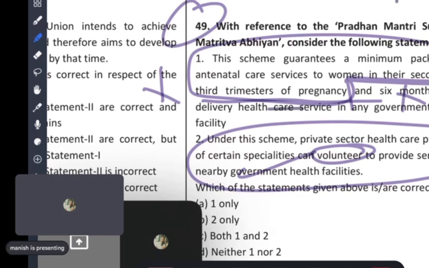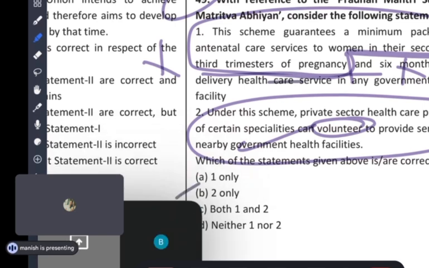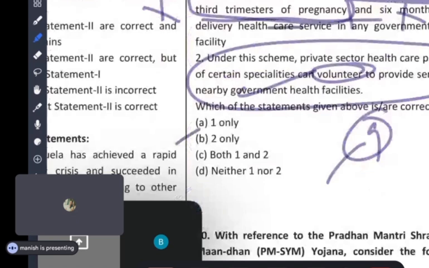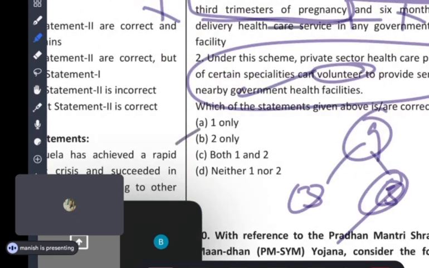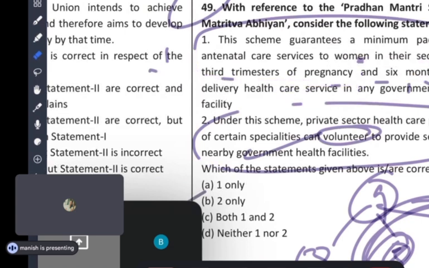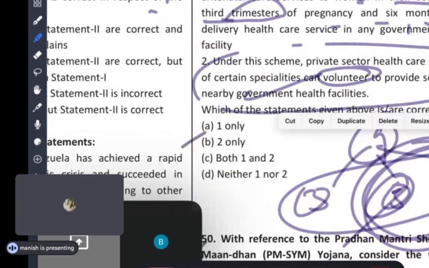There is around 9 months of pregnancy, so the first 3 months are okay, but in the next 3 months the doctor will come every month, then again the next 3 months. So these 6 months are very crucial for the woman. That is what the question is saying. Read here: in their second and third trimesters. There are three trimesters, so this is two, second and third.